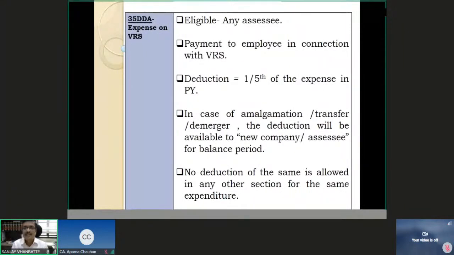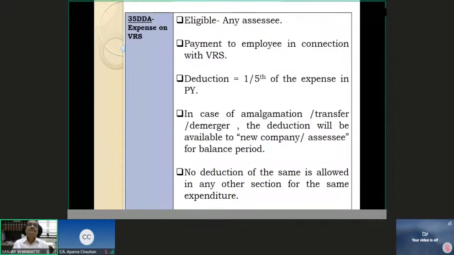Payment to employee in connection with voluntary retirement scheme. Deduction available is 1/5 of the expenses in the previous year, and next 4 years 1/5 remaining. In case of amalgamation, balance period that we saw in case of 35D, the same concept applies here, and no deduction of the same expenses under any other section. Okay, double deduction not allowed. That is always there. Okay, so this is section 35D.